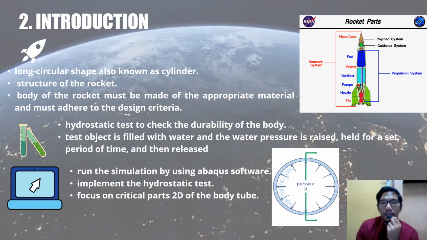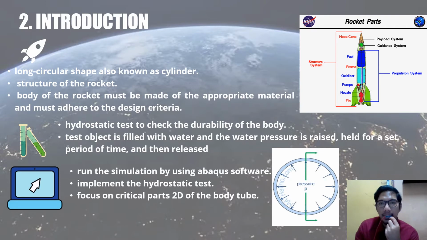In Abaqus software, I will choose the critical part, which is a 2D section of the body tube, the circumferential of this body, as you can see in the figure beside me. In Abaqus software, the internal pressure, the Poisson's ratio of the specimen, and the yield strength of the specimen will be set.